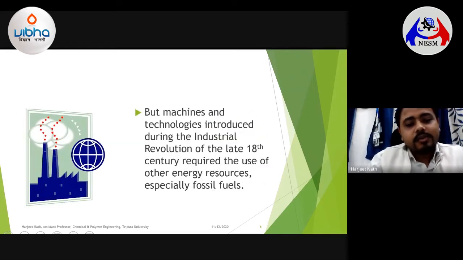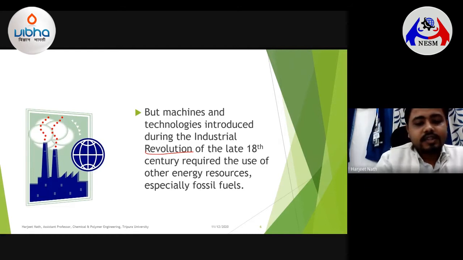But it is only during the late 18th century, during the Industrial Revolution, that people started exploring more and more energy resources, because the energy demand was much higher, and they were specifically dependent on the energy generated from fossil fuels.